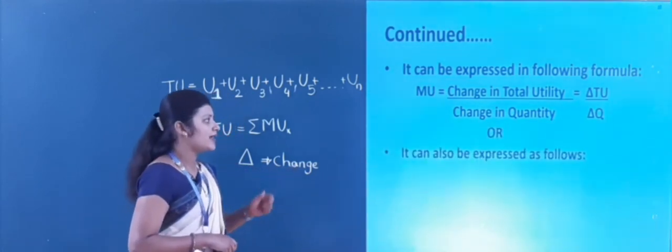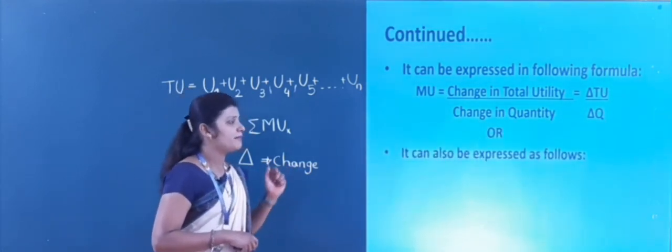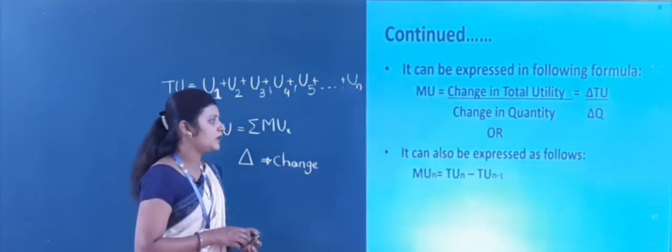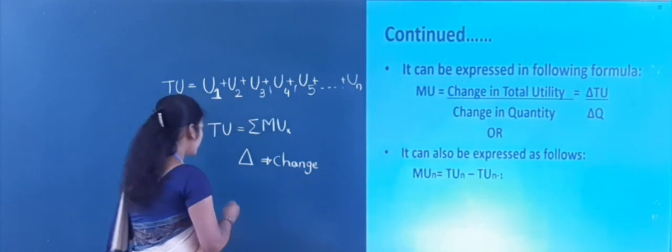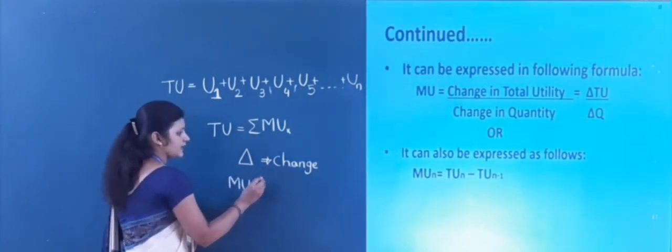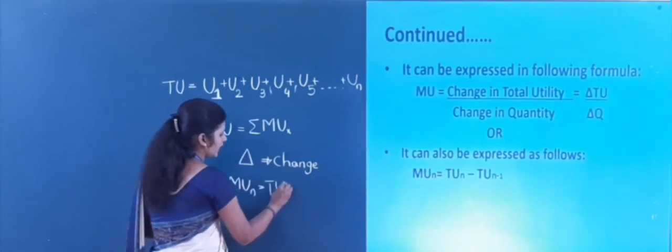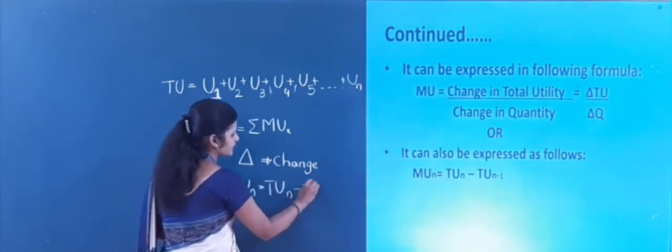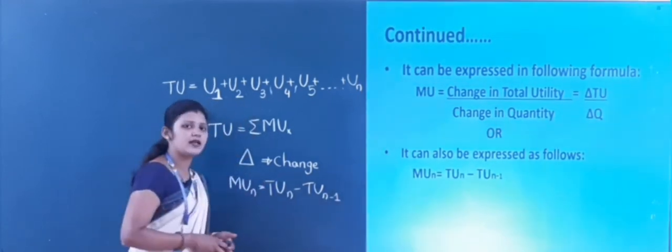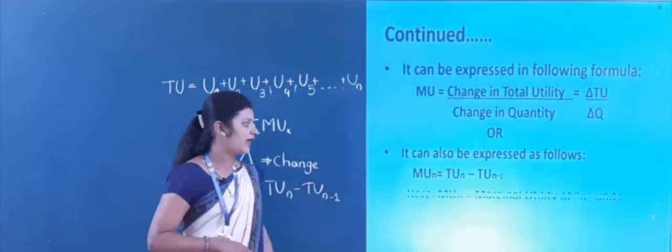Or you may also express the marginal utility like this, MUn is equal to TUn minus TUn minus 1. Now I will explain this formula here.